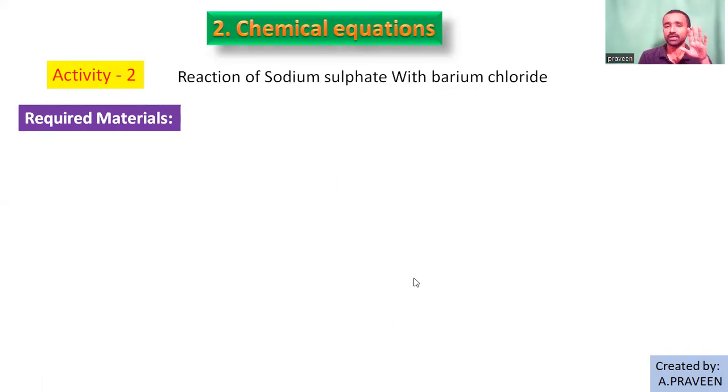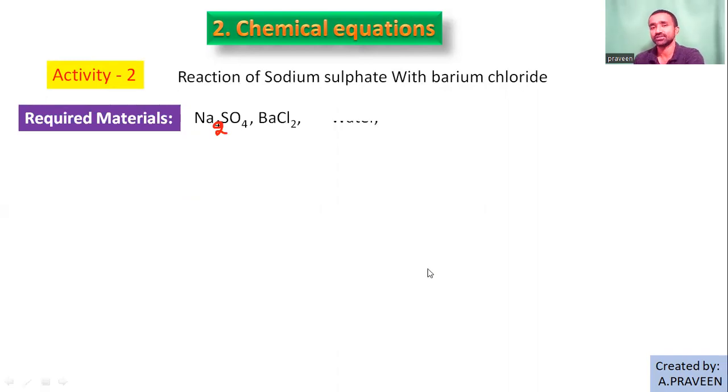Now the required materials: sodium sulfate, Na2SO4, and barium chloride, BaCl2. Next, you require beakers or test tubes with water. These are enough.